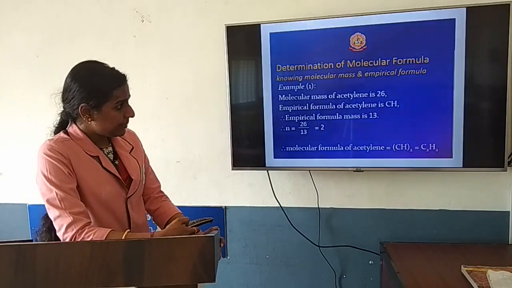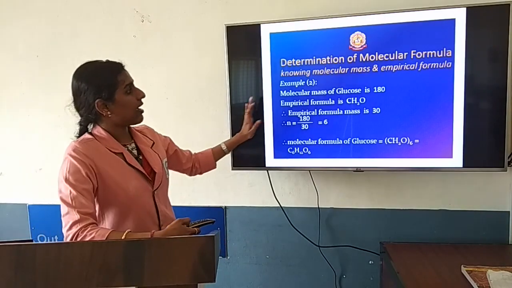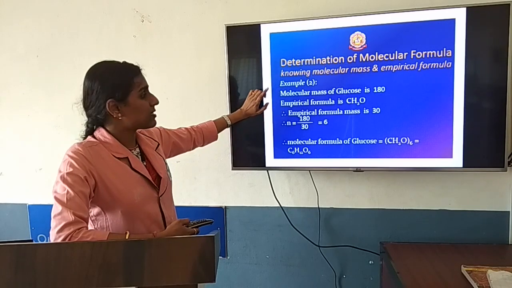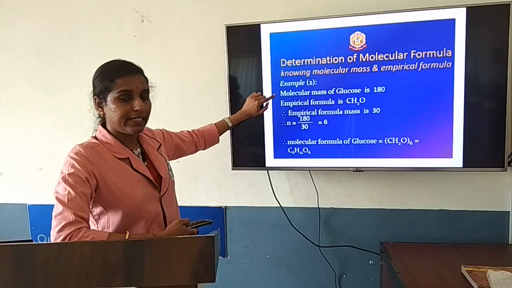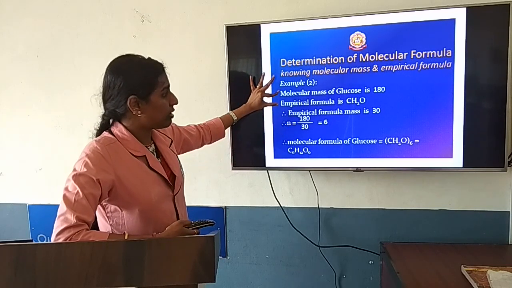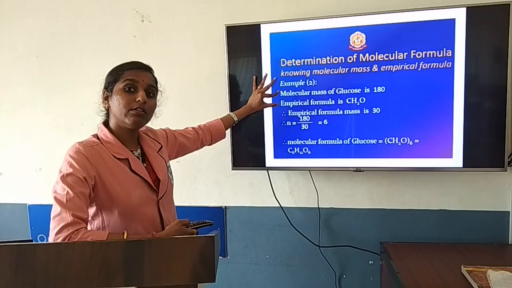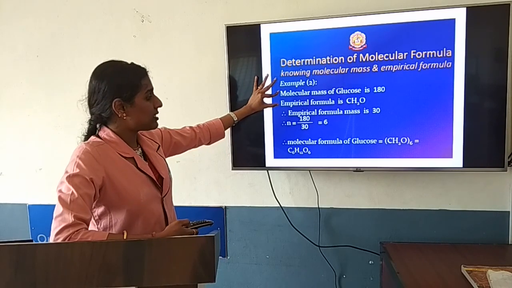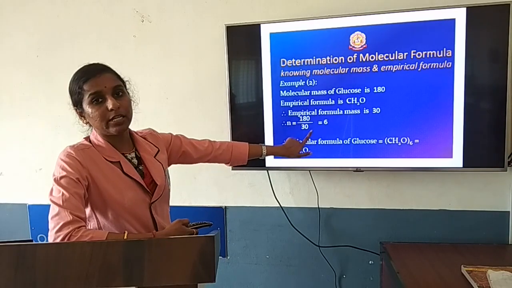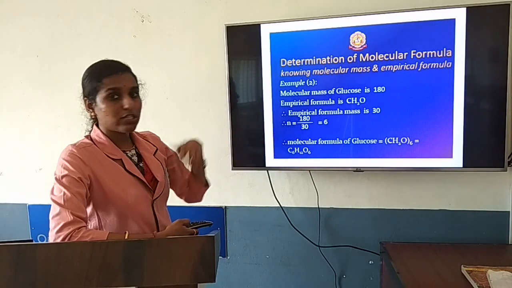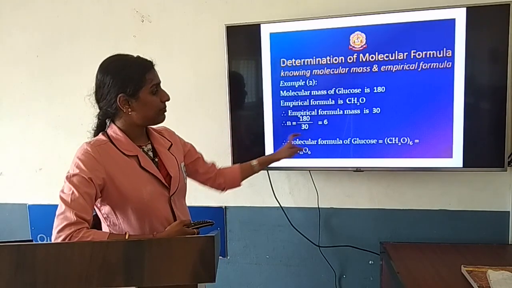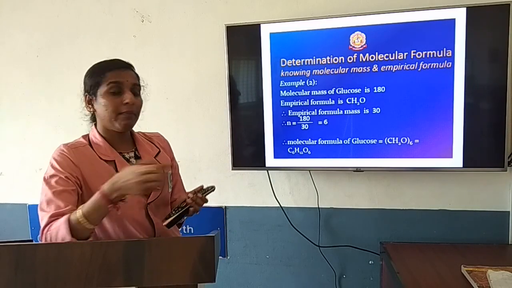One more example, and this is the last example. In the question, the molecular mass of glucose is 180 and the empirical formula is CH2O. We are supposed to find the molecular formula of the compound. As I said, n is equal to molecular mass divided by empirical formula mass. Based on the substitution, the molecular mass is already given, so write it down here, divided by the empirical formula mass.